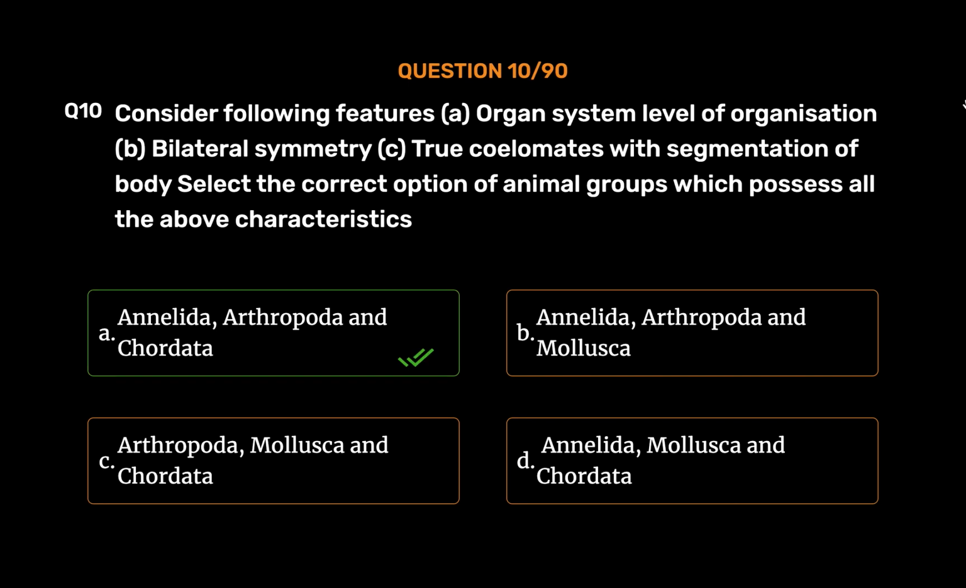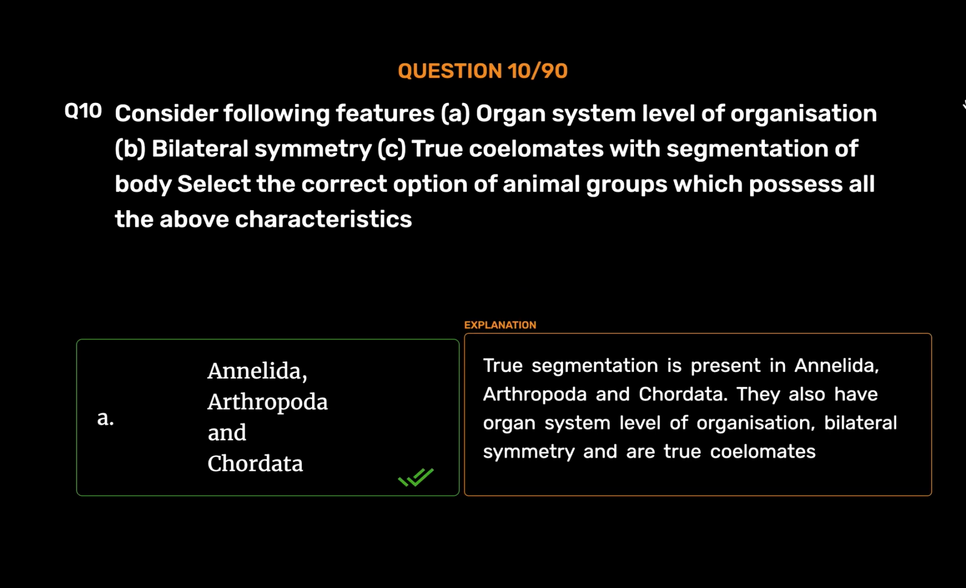Annelida, Arthropoda, and Chordata. True segmentation is present in Annelida, Arthropoda, and Chordata. They also have organ system level of organization, bilateral symmetry, and are true coelomates.